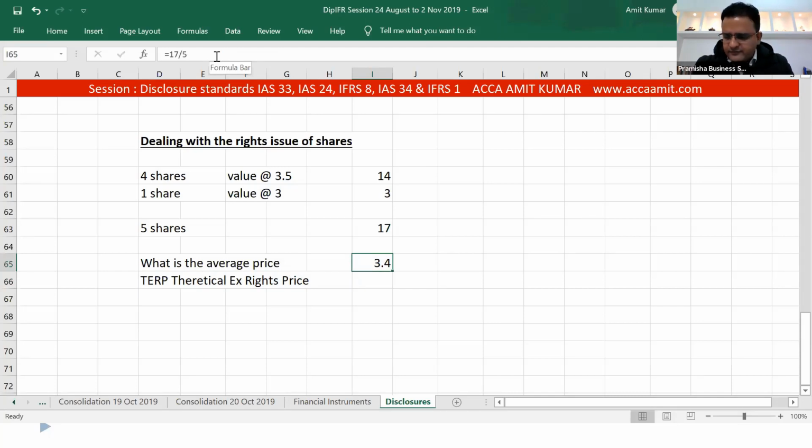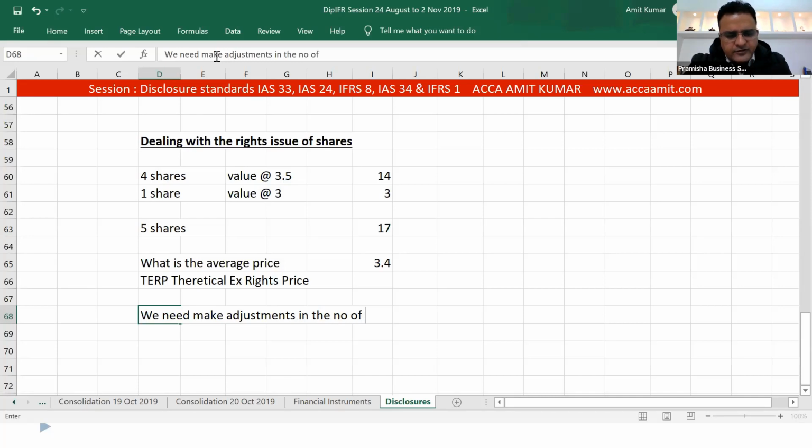What does it mean? It simply means that we need this price for making adjustment of the previous year EPS and in the calculation of the current year EPS. We need to make adjustments in the number of shares outstanding for previous year and current year EPS calculation.